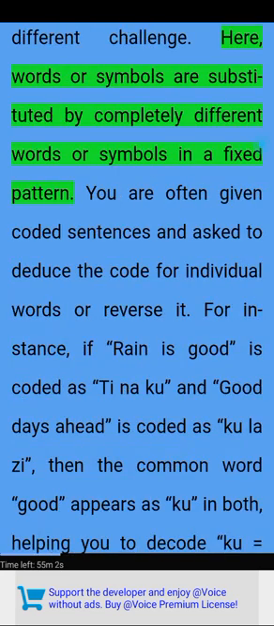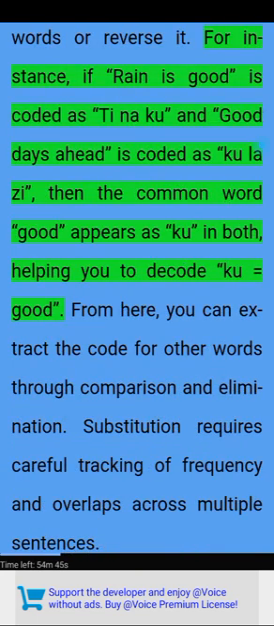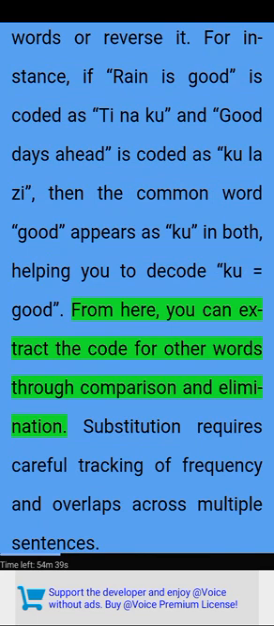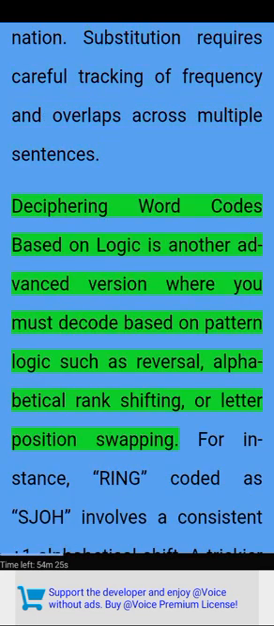Substitution coding presents a different challenge. Here, words or symbols are substituted by completely different words or symbols in a fixed pattern. You are often given coded sentences and asked to deduce the code for individual words or reverse it. For instance, if "rain is good" is coded as "T na ku," and "good days ahead" is coded as "ku la zi," then the common word good appears as ku in both, helping you to decode ku equals good. From here, you can extract the code for other words through comparison and elimination. Substitution requires careful tracking of frequency and overlaps across multiple sentences.